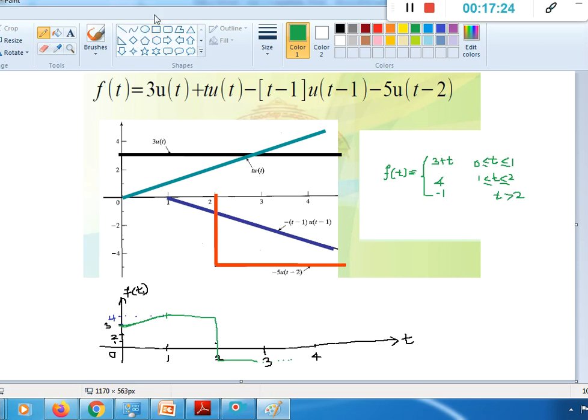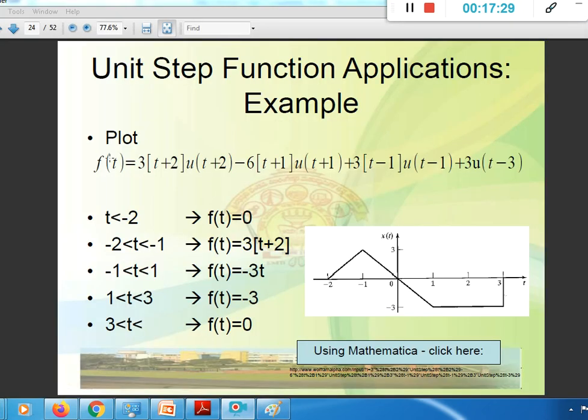So this is the way we need to draw the signal, and similarly we can refer to different problems. Check this one, the same kind of signal: 3 into t plus 2, which is going to begin at minus 2, into u of t plus 2, minus 6 into u of t plus 1, plus 3 into t minus 1 into u of t minus 1, plus 3 into u of t minus 3. When we draw just like the previous problem and sum them all as per their signs, we get the resulting signal, and the result of this signal is in this way.